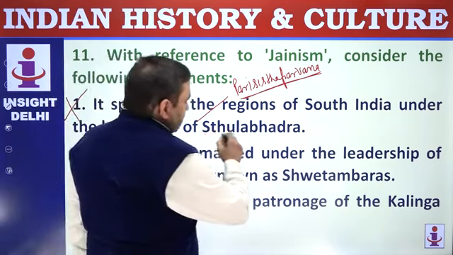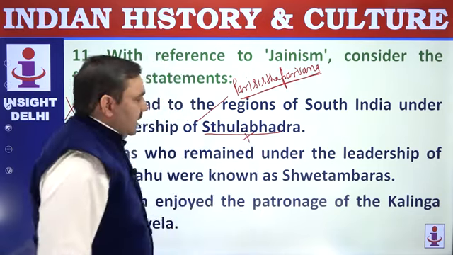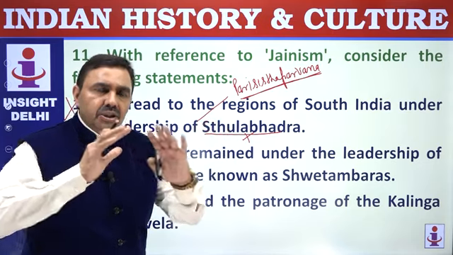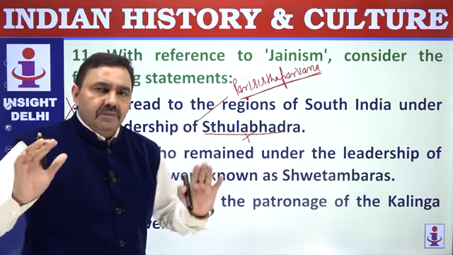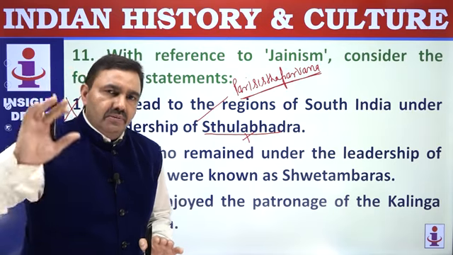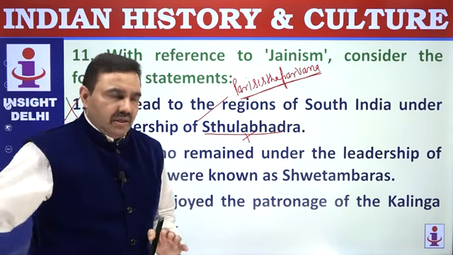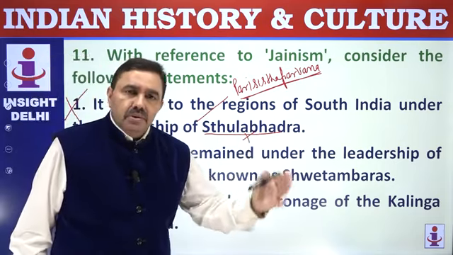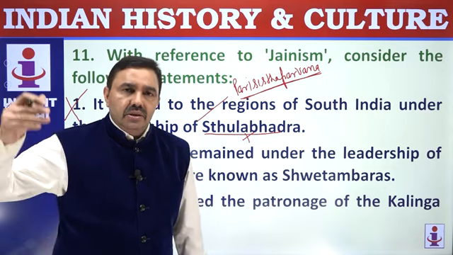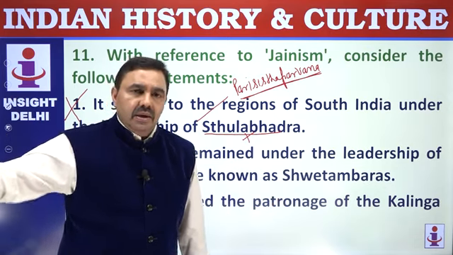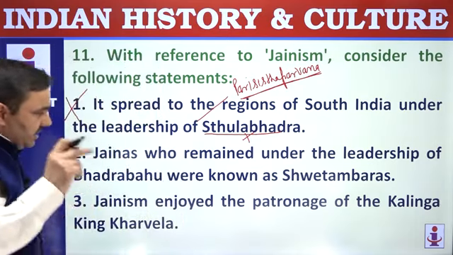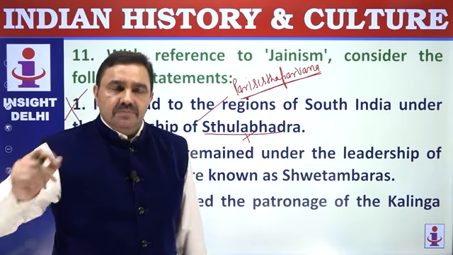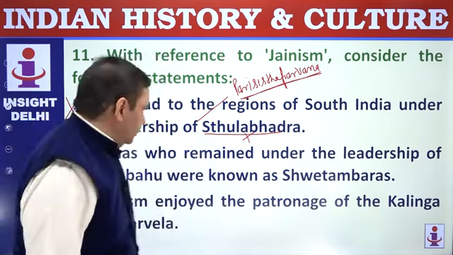These liberal monks were headed by Sthulabhadra. And the orthodox monks headed by Bhadrabahu said, we will not change anything, we will follow Jainism strictly. If it was not possible to follow it in North India, then we'll go to some other area. So they went to South India. Chandragupta Maurya abdicated his throne in favor of his son Bindusara, and he also left for the south. There is Chandragiri Hill at Shravanabelagola in Karnataka, where Chandragupta Maurya died by performing Sallekhana, a typical Jaina practice of death through gradual starvation.